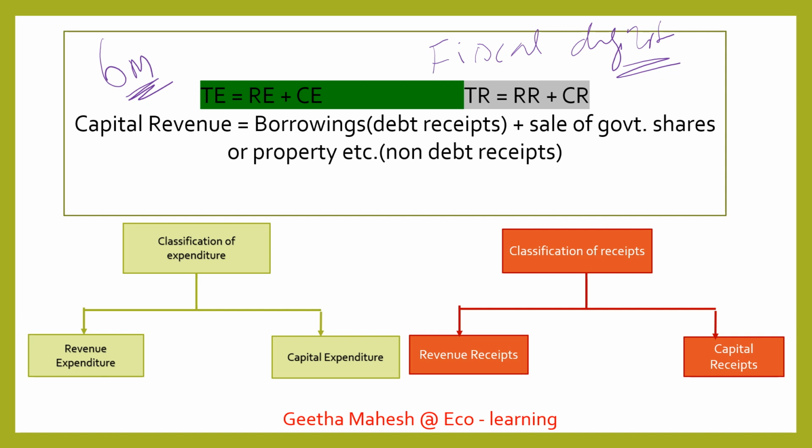Before we take fiscal deficit, there are other types of deficits. First one is budget deficit. What is budget deficit? Budget deficit is where total expenditure of government is greater than total revenue of the government. That we call it as budget deficit.